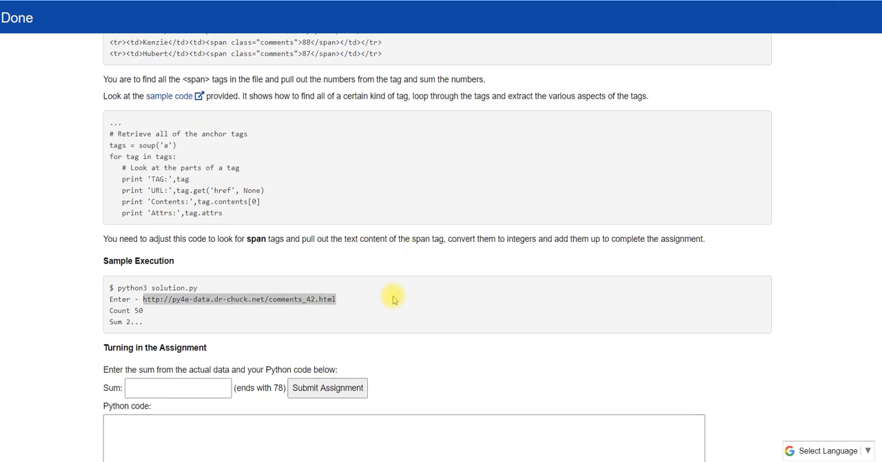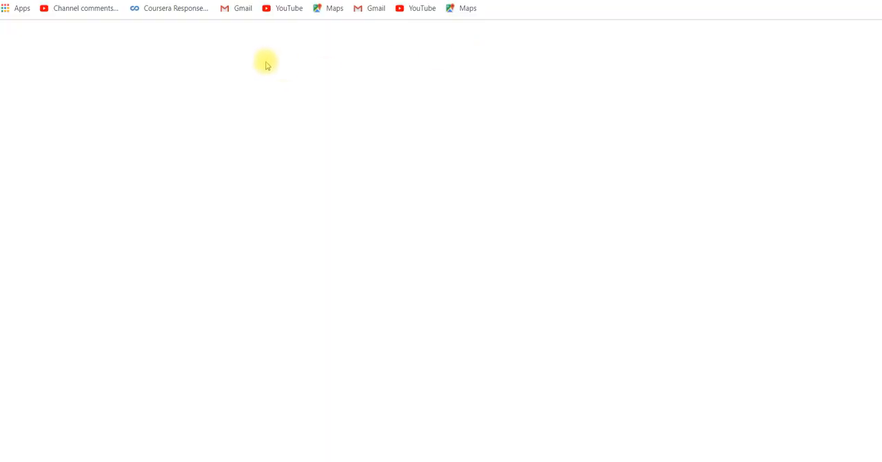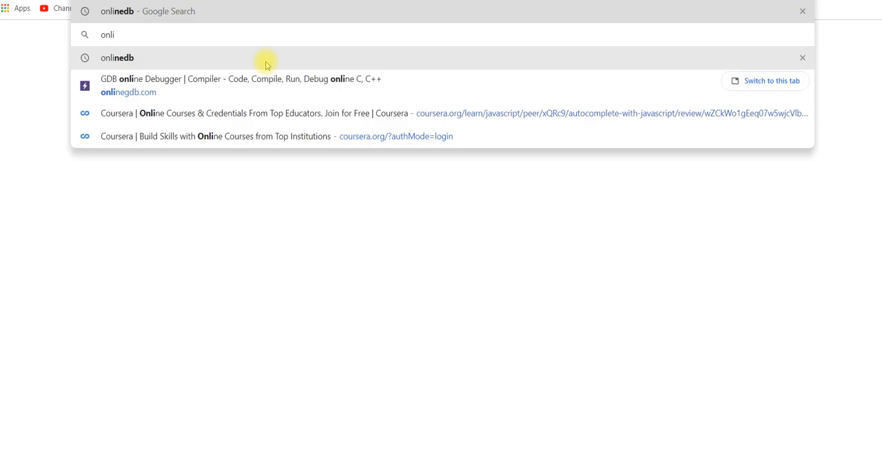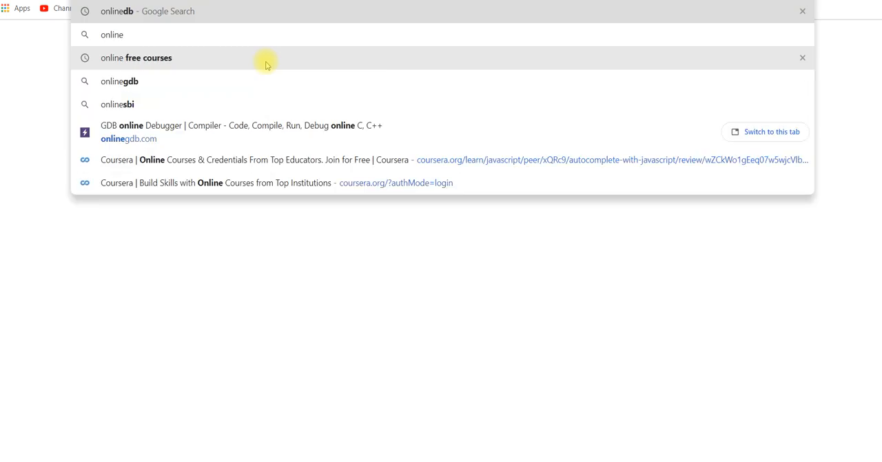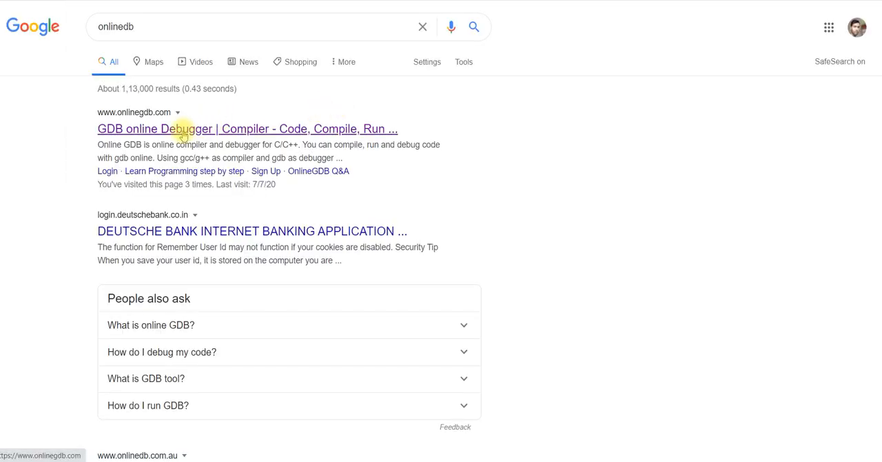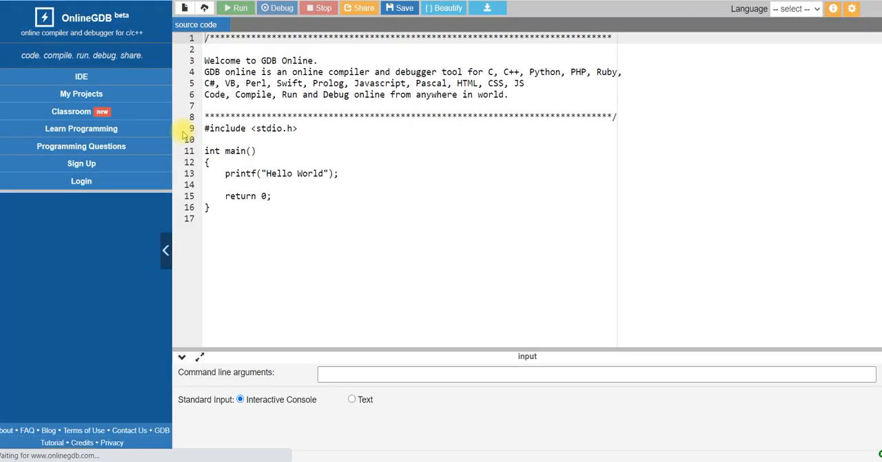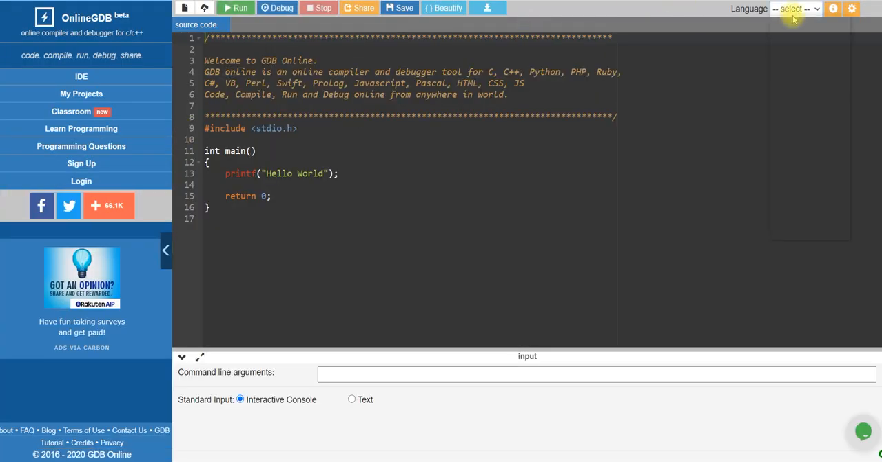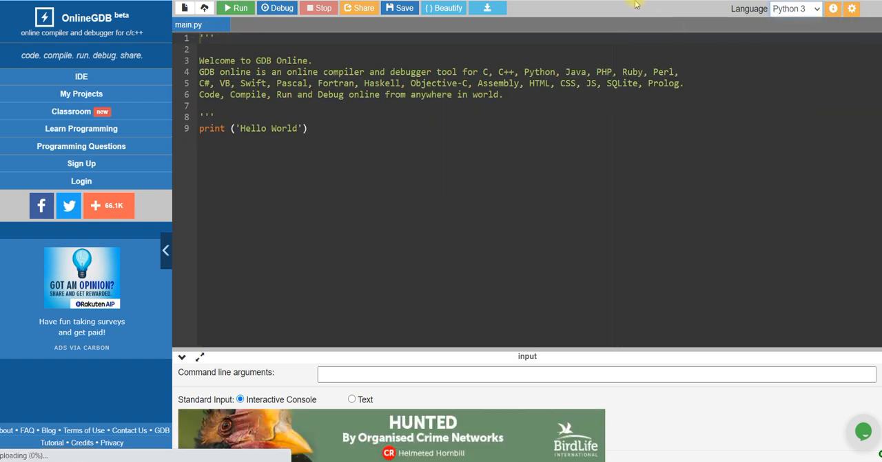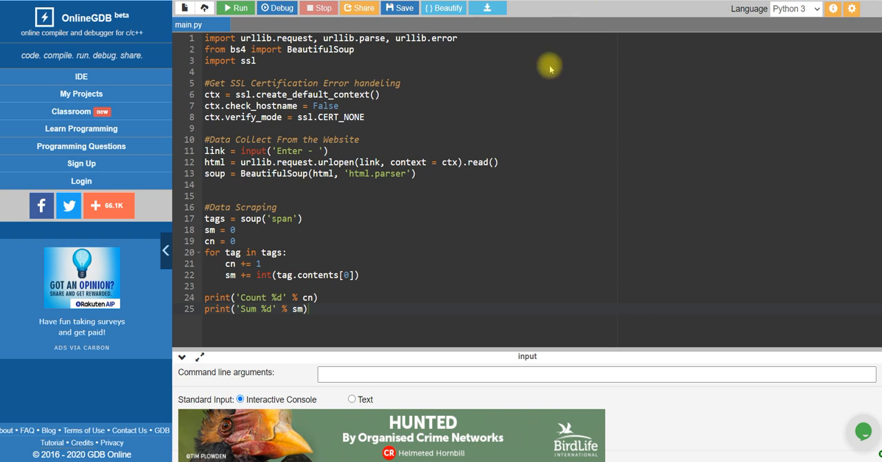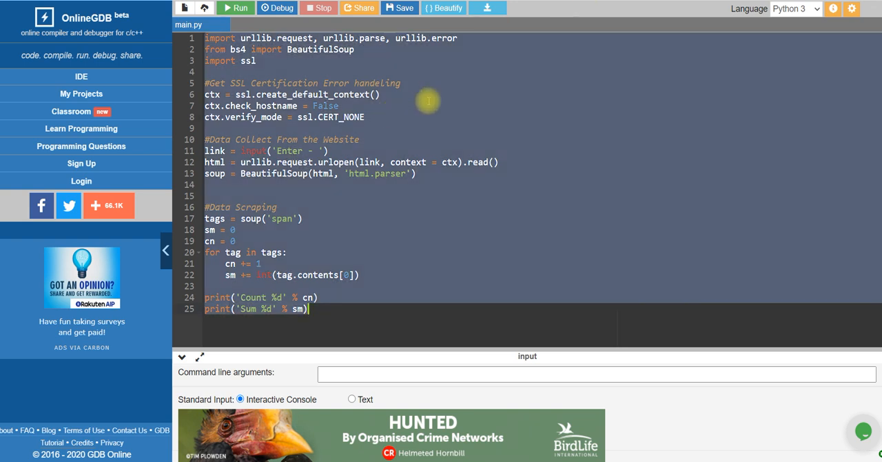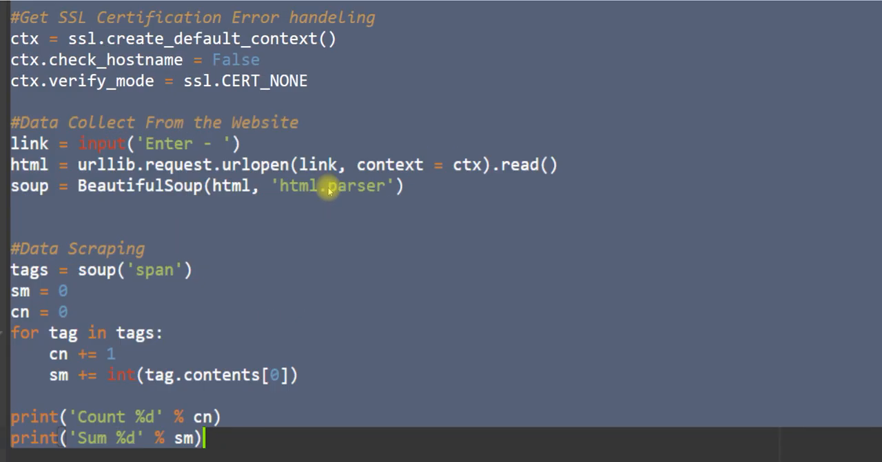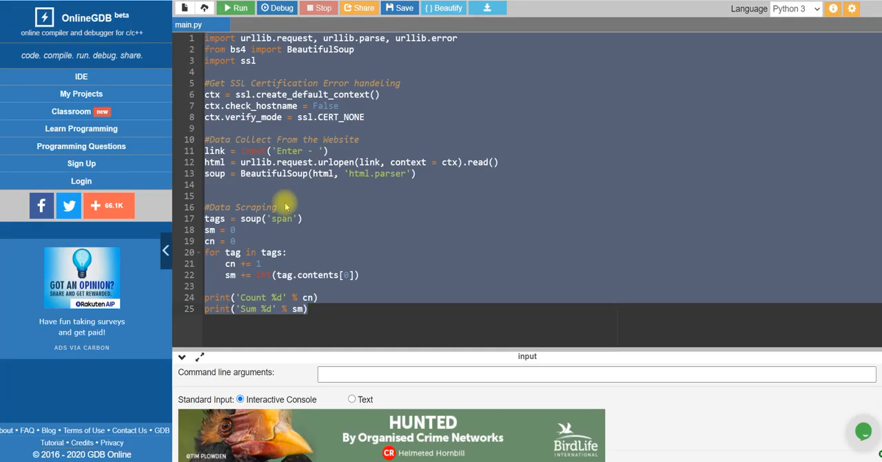To solve this you have to open OnlineGDB. Just go to your browser, type online GDB and press enter. Then open it and select Python 3, and this is the code you have to paste. Actually, you have to type this code. I will zoom in so you can see it.